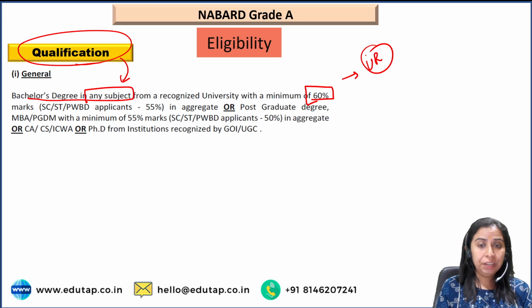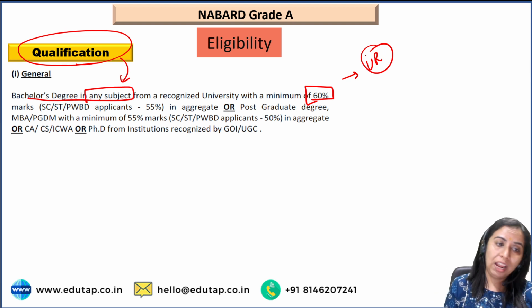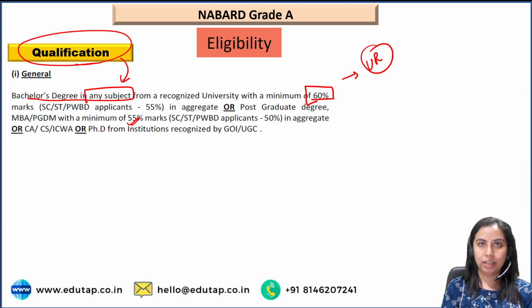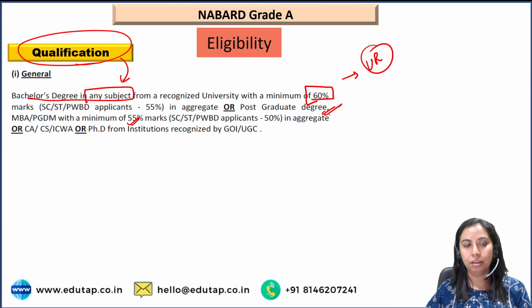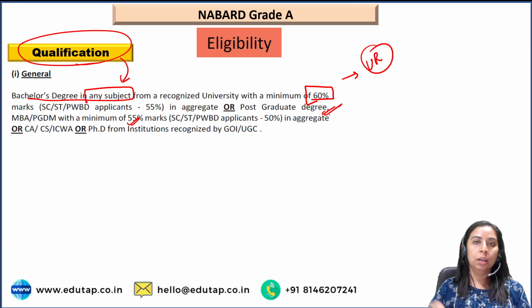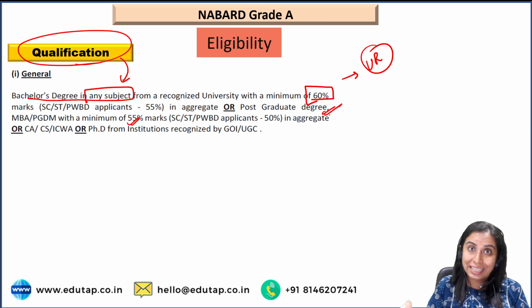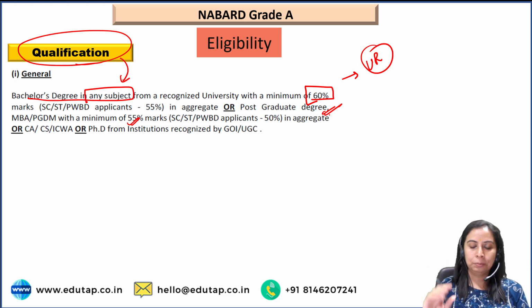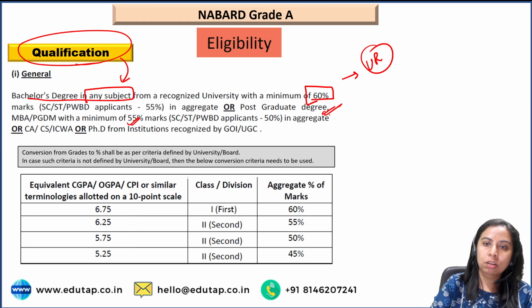Or if you have a PG degree, post graduation degree, then also you are eligible to appear. There you have to get 55% marks. Okay, so if you have both, let's say, then of course your higher degree will be counted. If you apply with both degrees, then the PG degree will be calculated. So this is the qualification. Any degree you have done, BA, BCom, BSc, BTech, you are a CA, you have done law, you are eligible to appear for this examination, right? For a general post. Also, this is important because here the percentage is defined.